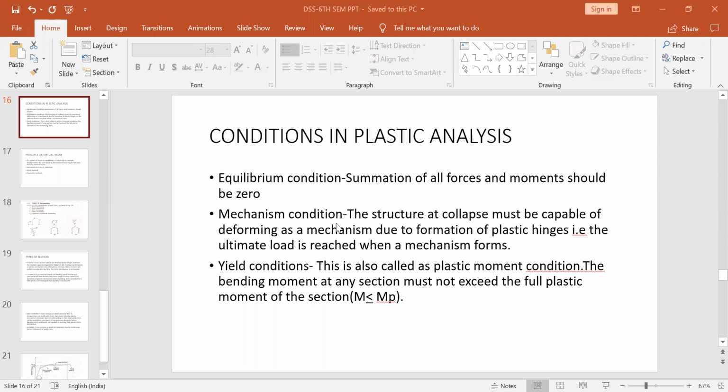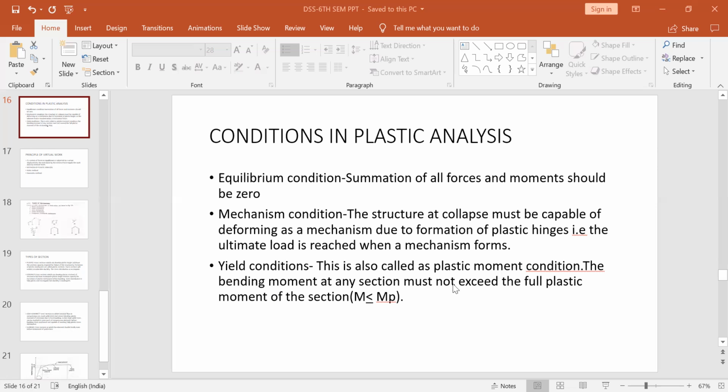After all this, the entire structure, which is redundant, is being made plastic by the formation of plastic hinges, and the mechanism will form. Once the mechanism has been formed, that is, once all the plastic hinges have been formed, the structure will start failing because the ultimate load, or the collapse load, is reached at that time. So we are finding the ultimate load. This can be achieved only by using the mechanism condition, not the equilibrium condition.